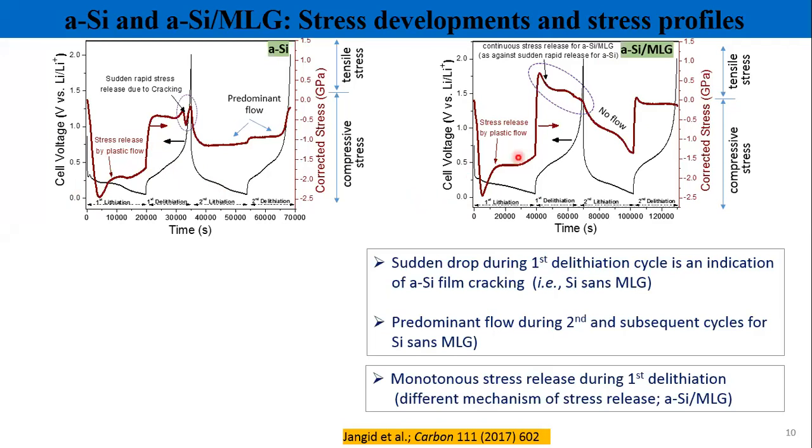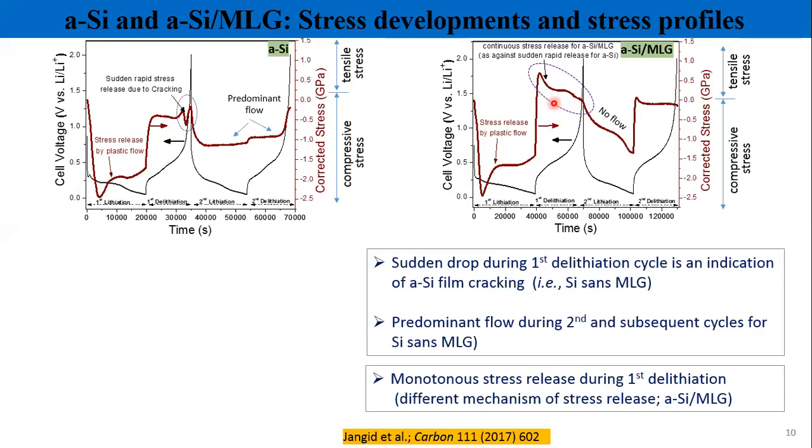Here and here both are the same. You will experience plastic flow here also, but during the first delithiation, you will see a contrasting difference in these two cases. Here you will see a sharp stress dip, but in the presence of graphene, you will see monotonous stress release. So this indicates that in both cases, the stress accommodation mechanism is totally different. Okay, what is that?